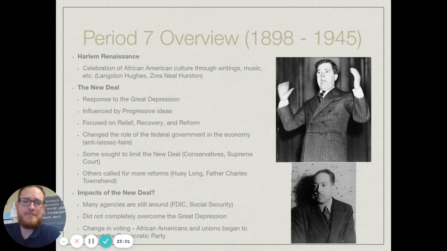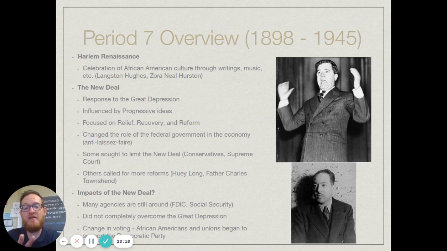So, the New Deal. FDR gets elected. Again, Hoover would only serve one term. A lot of people felt like he didn't really do anything to help out with the Great Depression. So FDR comes in promising a new deal. The old deal was what Hoover had done and wasn't working.